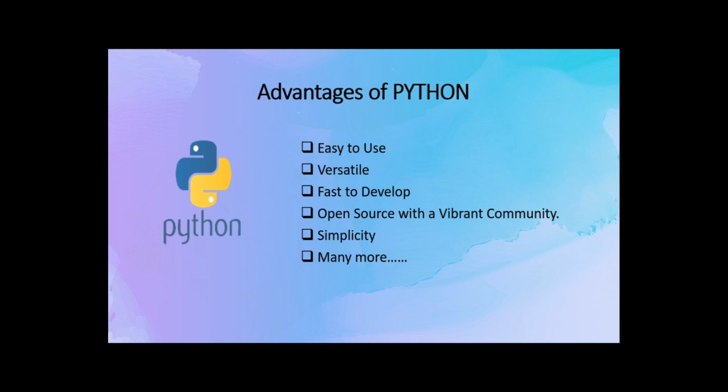It is programmer friendly as there are no restrictions of braces and colons as in other languages. Third is fast to develop, because of its simplicity and easy syntax, Python is fast to develop. And fourth is it is open source where you can contribute to its development, and it has a vast community. You can get help from there.